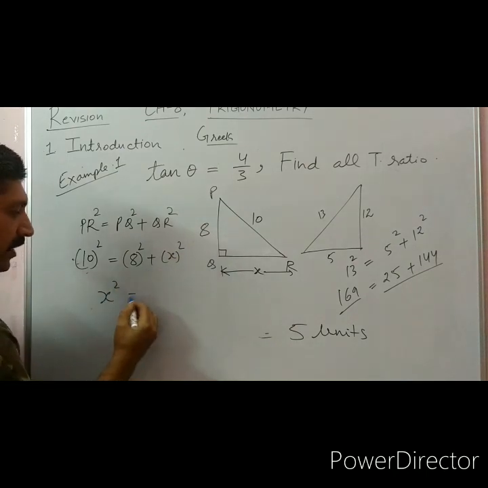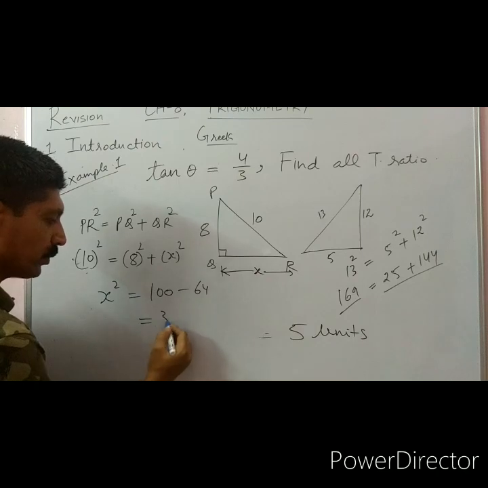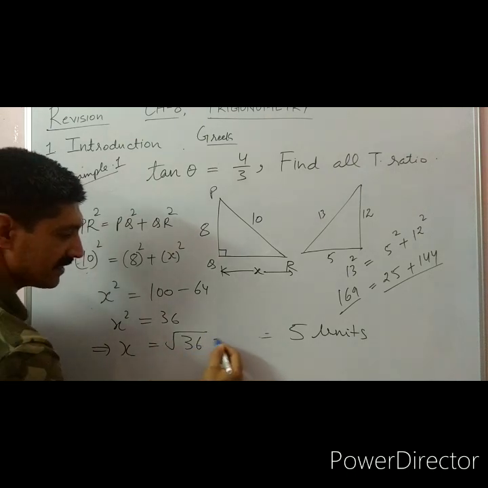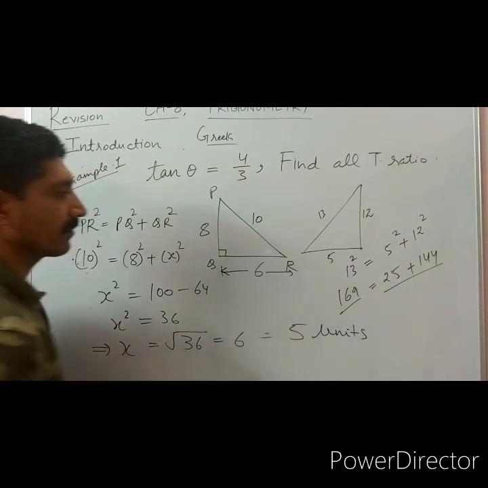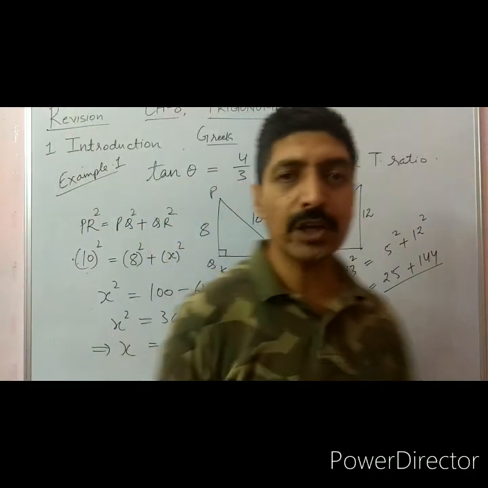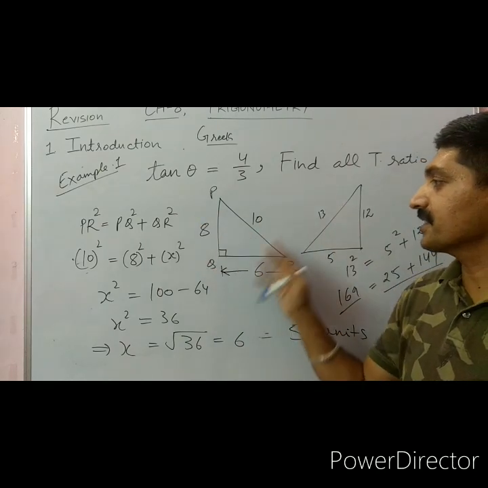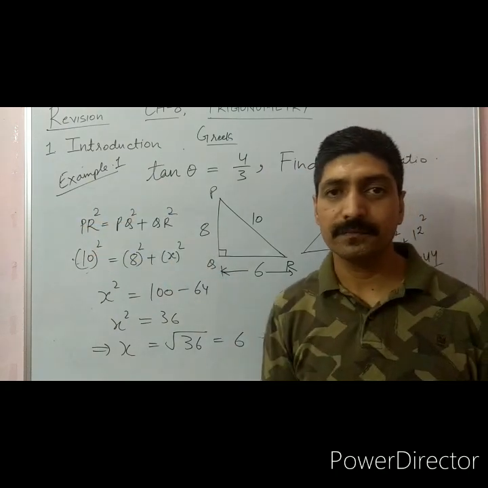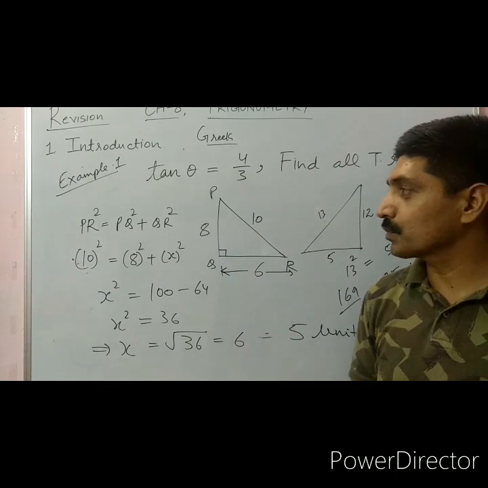So here x square is equal to 100 minus 64 is equal to 36. So this implies that x is equal to under root 36 is equal to 6. So the third side is 6. So always when we are talking about a right angle triangle, these three sides always hold this Pythagoras theorem, that is hypotenuse square is equal to base square plus perpendicular square.